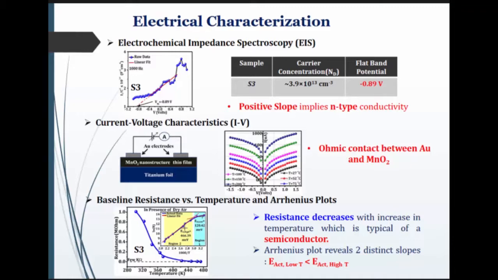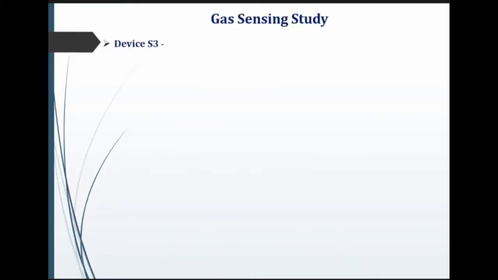I also investigated the current-voltage characteristics of the device and found it is an ohmic contact between gold and MnO2. Then I investigated the effect of temperature on the baseline resistance. I found that the baseline resistance decreases, which is typical of a semiconductor. Another important thing is that from the Arrhenius plot, I got that the activation energy at the surface is lower than that at higher temperature.